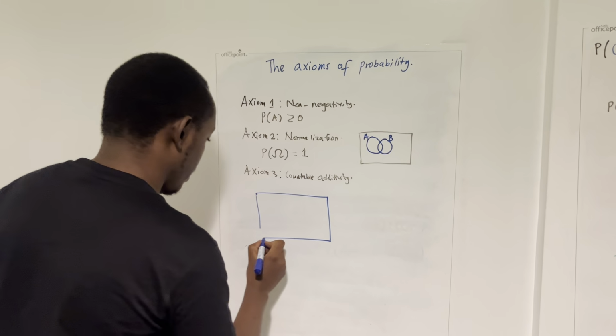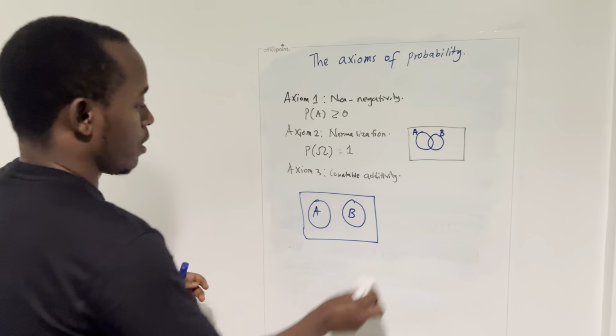Because if I told you that event A happened, that means event B cannot happen. Well, that's something we shall dig into later. Let me not go into that. Let me just work an example applying all these axioms, and then we shall finish.